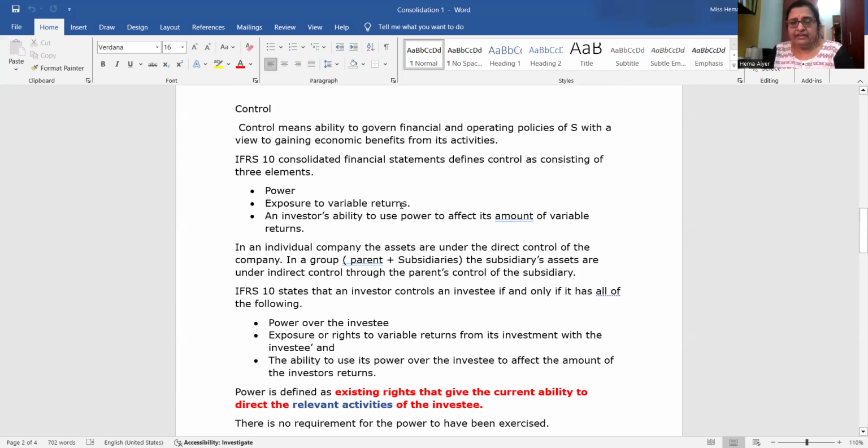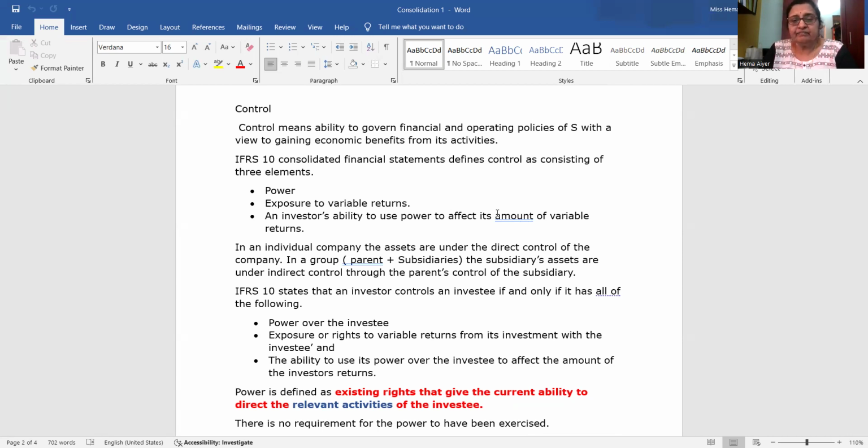It also can happen. So you control the exposure to the variable return. Then, the investor's ability, the investor being P Limited in our example, to use power to affect its amount of variable return. It can take decisions. It is capable of taking decisions to control the relevant activities, which in turn will produce profit or loss.